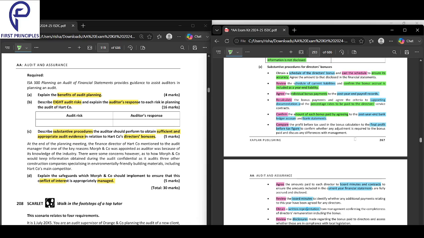Easy. The amount of bonus paid by agreeing what? Bank statement and the ledger account. You look into the two and just make sure that the correct bonus has been paid to everybody.